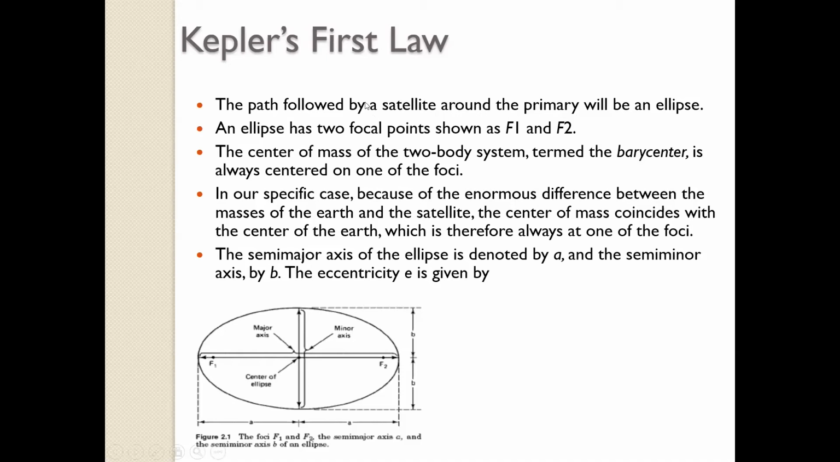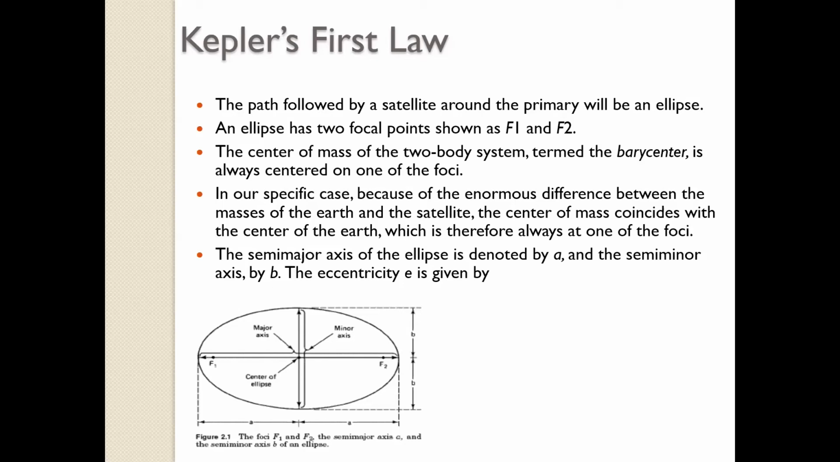The path followed by the satellite around the primary, using the first law, will be an ellipse. So it's an ellipse. The Earth will be at F1 or F2. What it says is, if I have two heavy bodies, there will be a mass center. And if I talk about the Earth and the satellite, all of you know that Earth is much, much heavier than the satellite. So always the mass center will coincide with the center of the Earth.